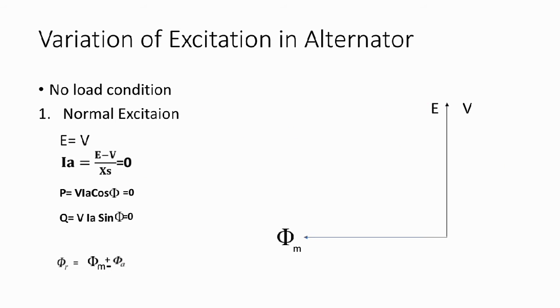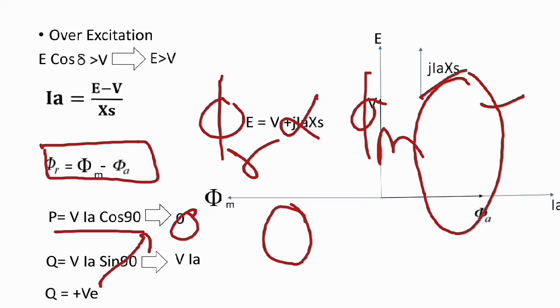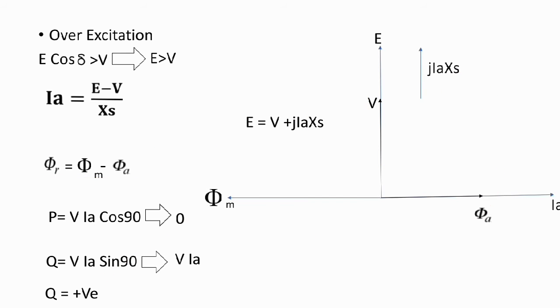Now we are going for the next one: over excitation. So what is over excitation?